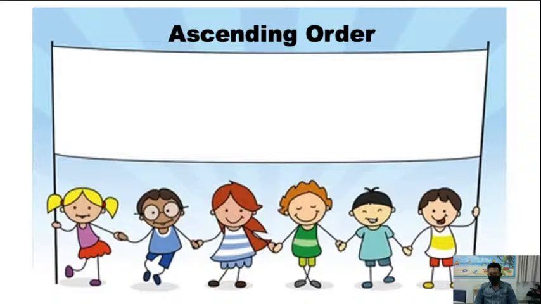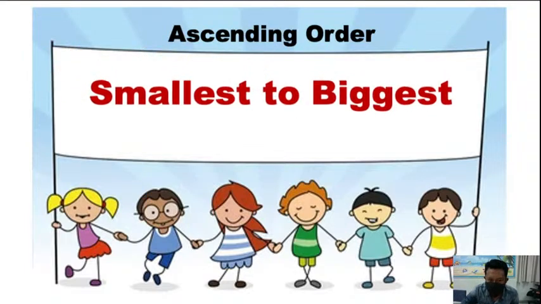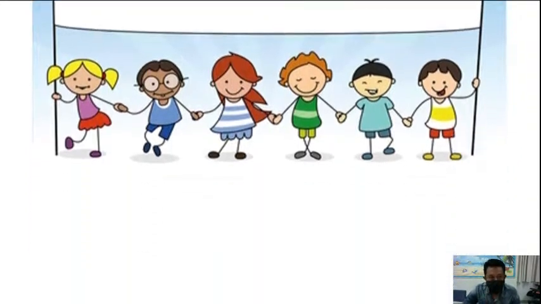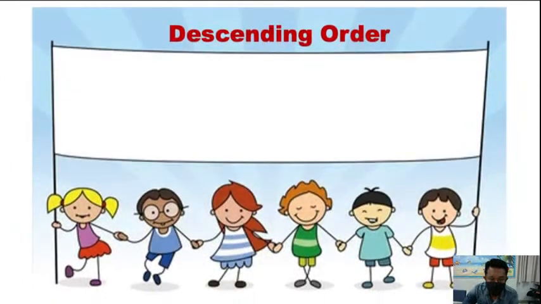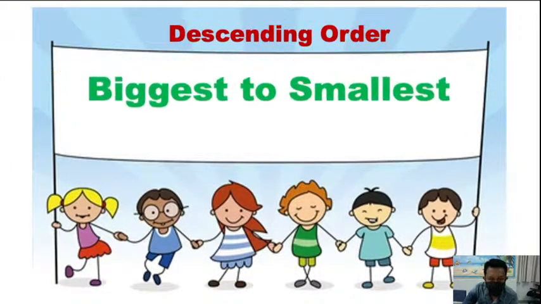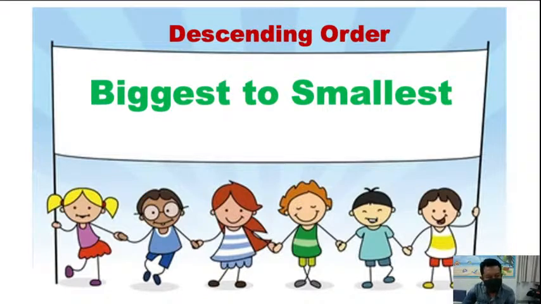Ascending order. Okay, let me tell you. Ascending order is smallest to biggest. Okay. After that, descending order is biggest to smallest. Ascending order is smallest to biggest. Okay, very good. Now let's see only two more examples.